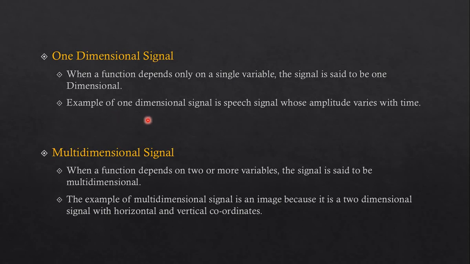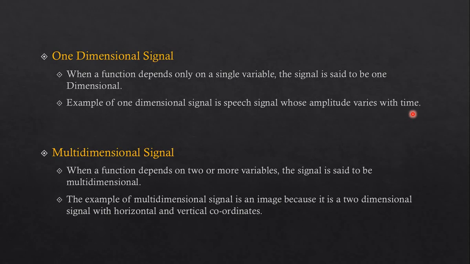An example of a one dimensional signal is speech that right now you can hear, or a signal whose amplitude varies with time. We can say the FM radio signal which you receive on your mobile is a one dimensional signal because it has only the audio signal.